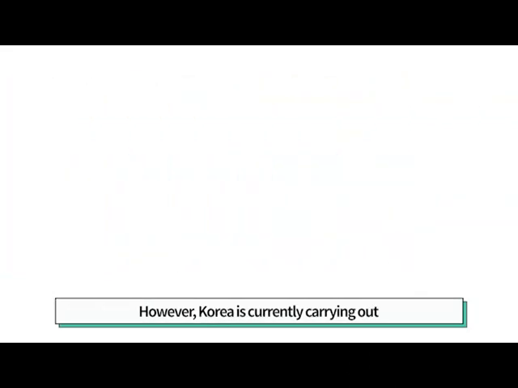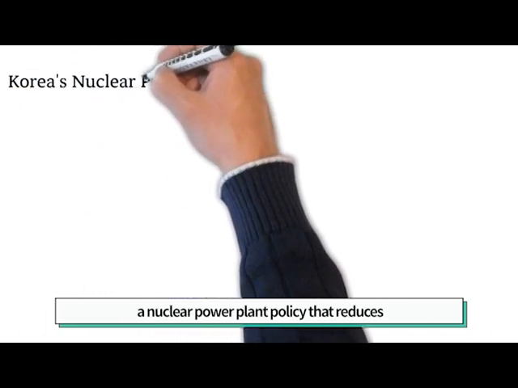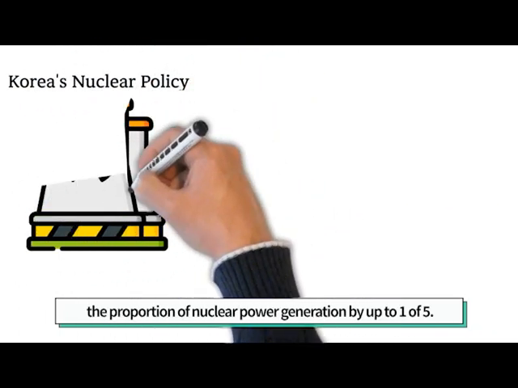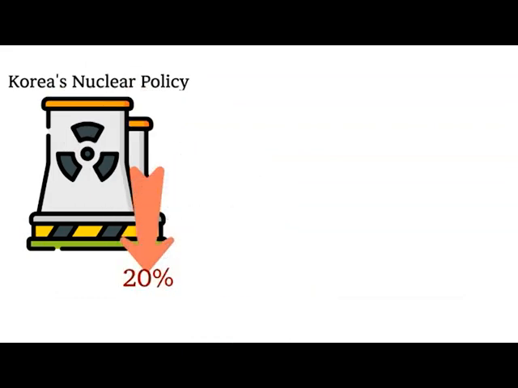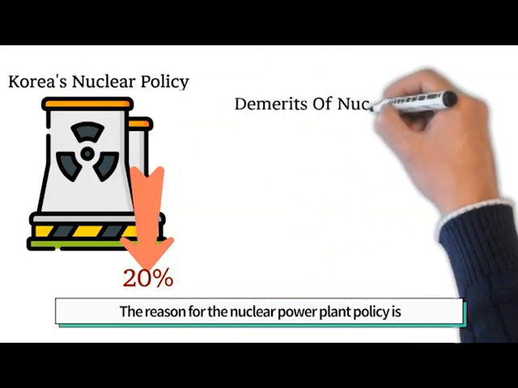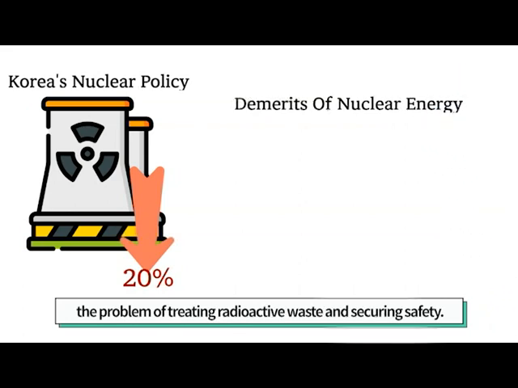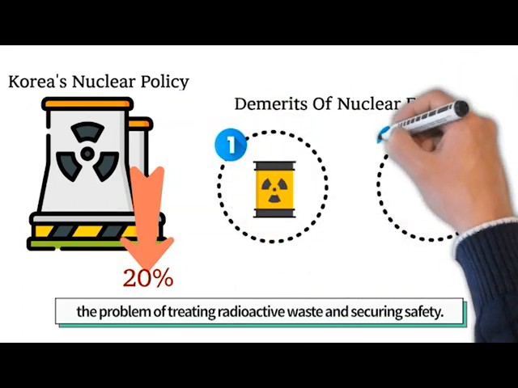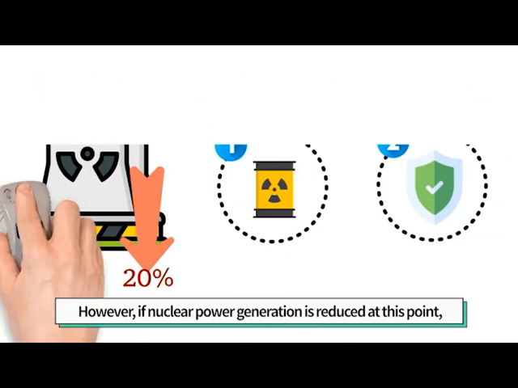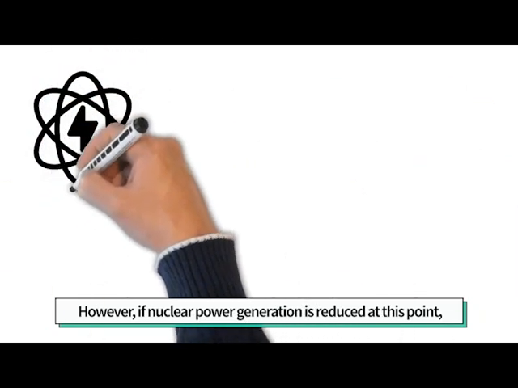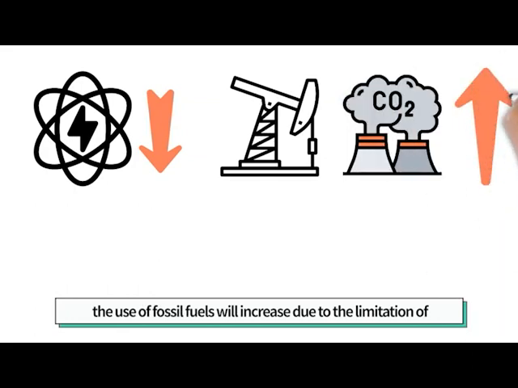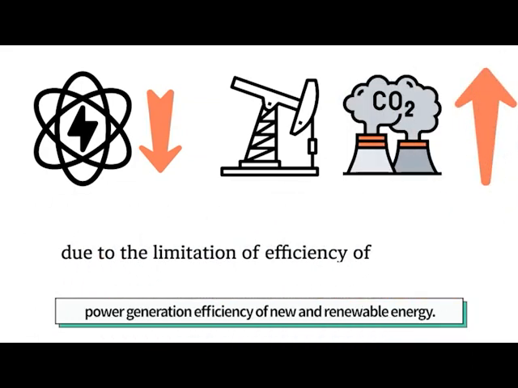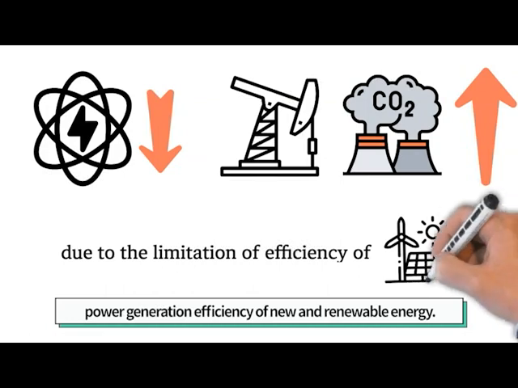However, Korea is currently carrying out a nuclear phase-out policy that reduces the proportion of nuclear power generation by up to 1 of 5. The reason for the nuclear phase-out policy is the problem of treating radioactive waste and securing safety. However, if nuclear power generation is reduced at this point, the use of fossil fuels will increase due to the limitation of power generation efficiency of new and renewable energy.